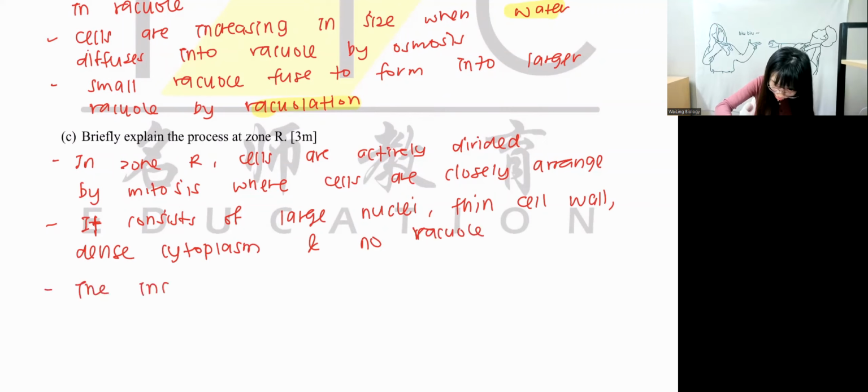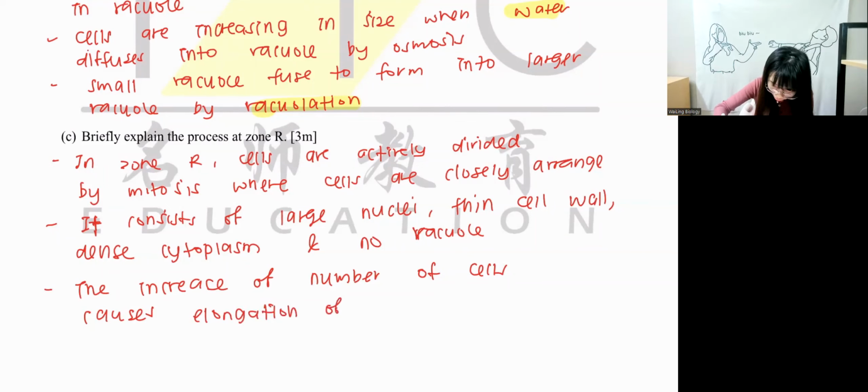The increase of number of cells causes elongation of plant stem.